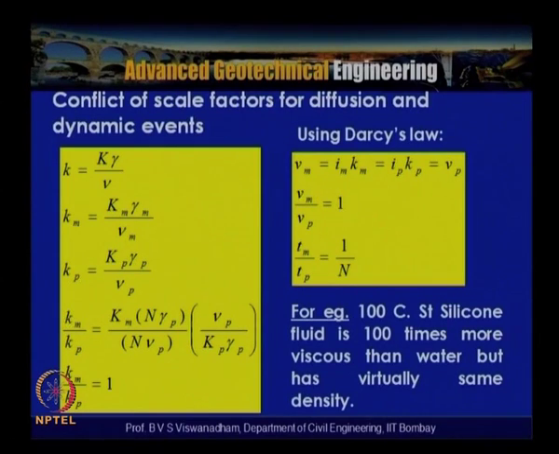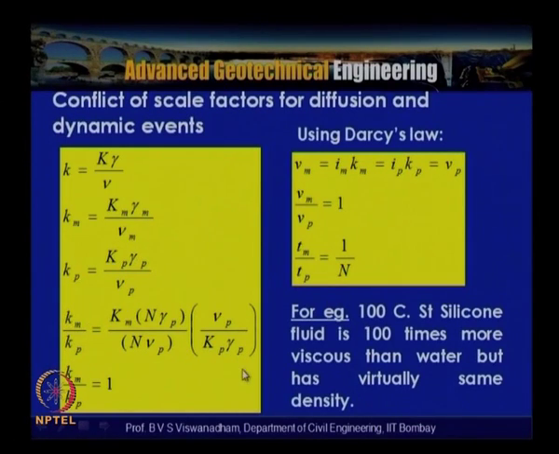So Km by Kp: Km has gamma m changing to n gamma p, and if you are able to have nu m as n nu p, where the fluid selected is n times more viscous. Water has 1 centistoke of kinematic viscosity, and if you replace it with n centistokes, that is n nu p, into gamma p by k p into nu p.